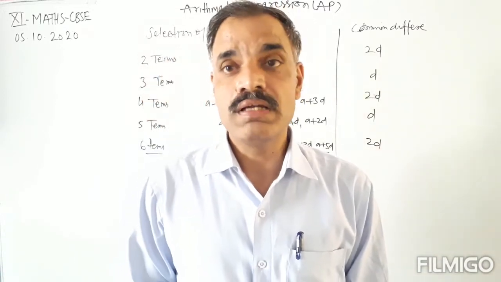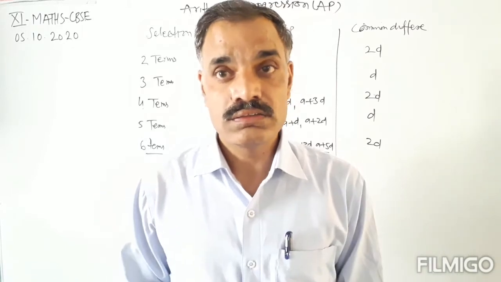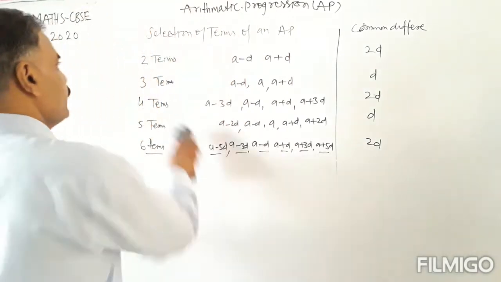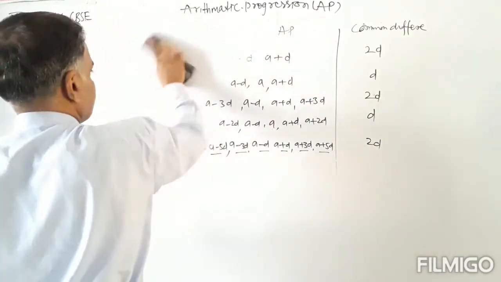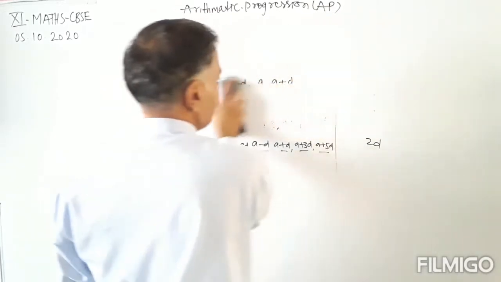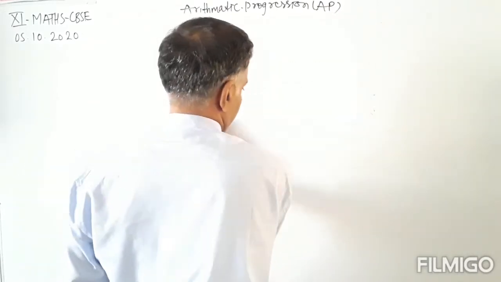Now we will see the sum of n terms of an AP.